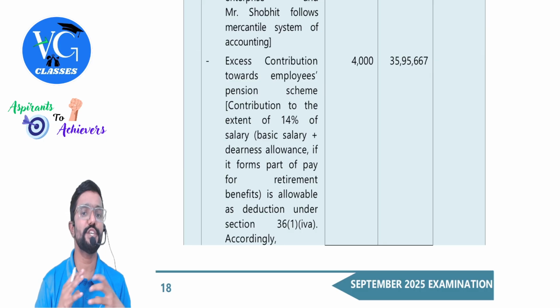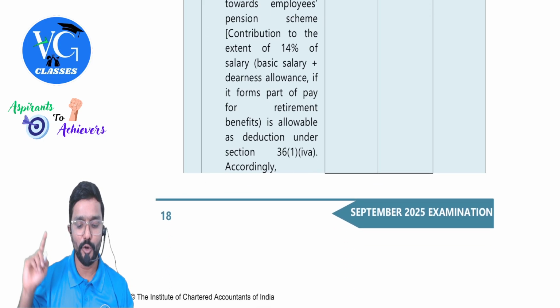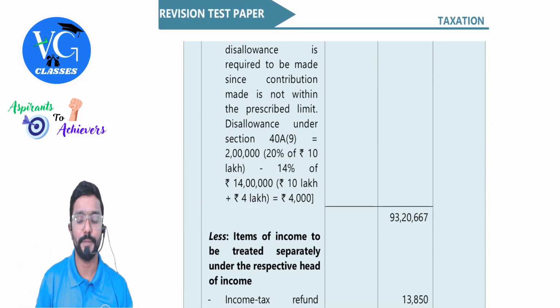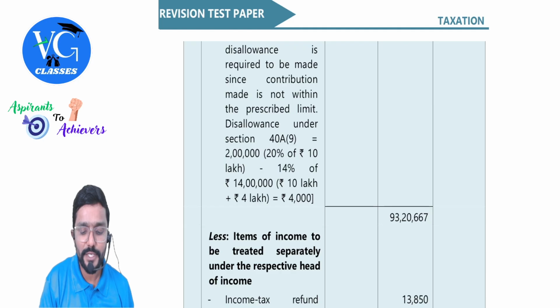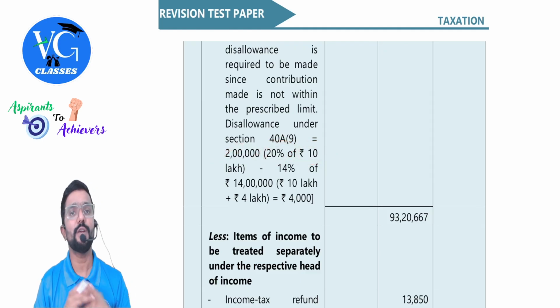Next, excess contribution towards employees' pension scheme. We spoke about it. Employer is contributing how much? 20% of basic pay. 20% of basic pay comes to how much, guys? 10 lakh into 20%, 2 lakh. But how much is allowed as an expense is only 14% of basic pay plus DA.